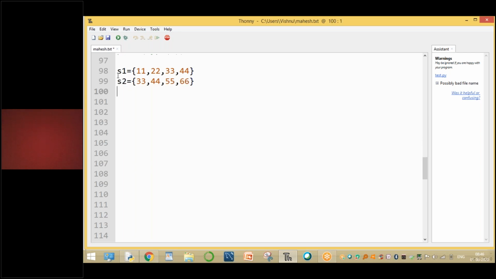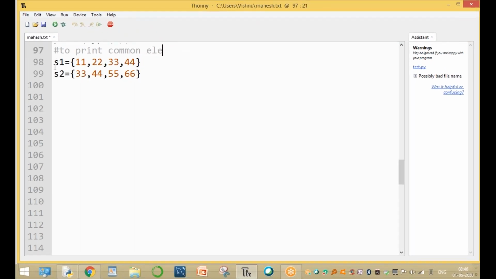This is a simple example. Here the question is to print the common elements. What are the common elements? The common elements are 33 and 44.